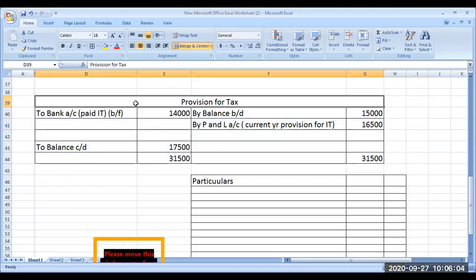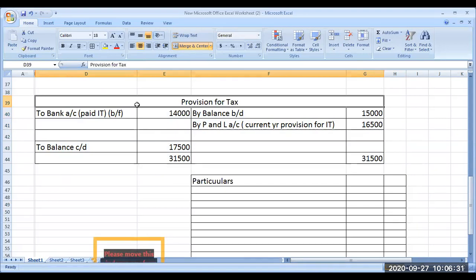Because all current liabilities and current assets will change every now and then. You have a stock today morning, evening need not have the same stock. Tomorrow morning the stock will change because of sales or new purchases. So there are so many changes every now and then in current assets and current liabilities of general nature. But provision for tax, of course, is a current liability.